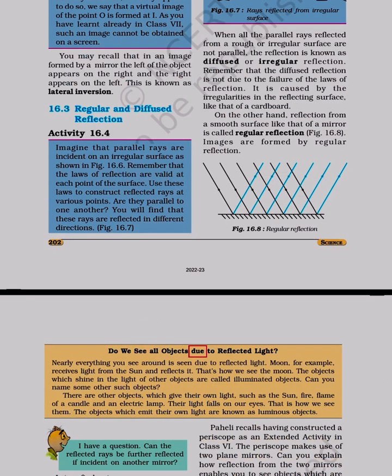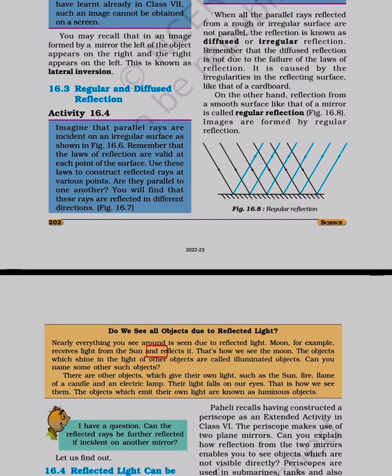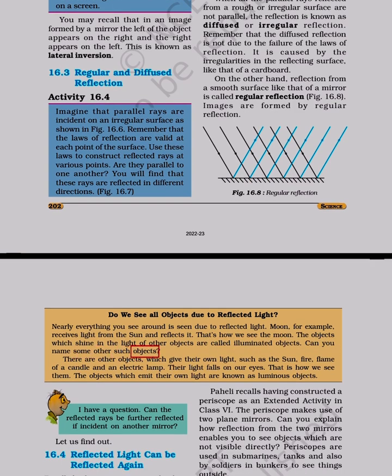Do we see all objects due to reflected light? Nearly everything you see around is seen due to reflected light. The moon, for example, receives light from the sun and reflects it. That's how we see the moon. The objects which shine in the light of other objects are called illuminated objects. Can you name some other such objects?